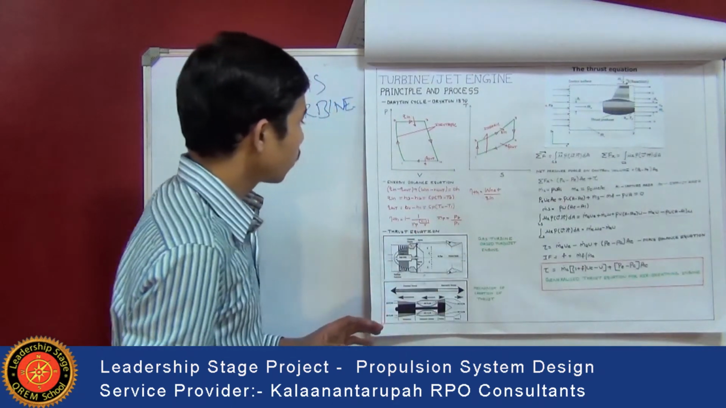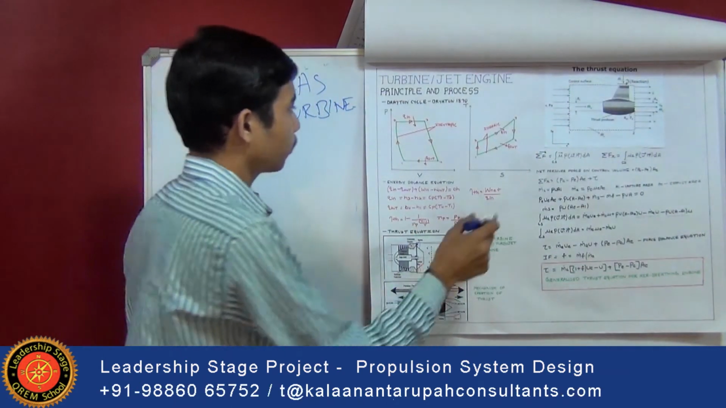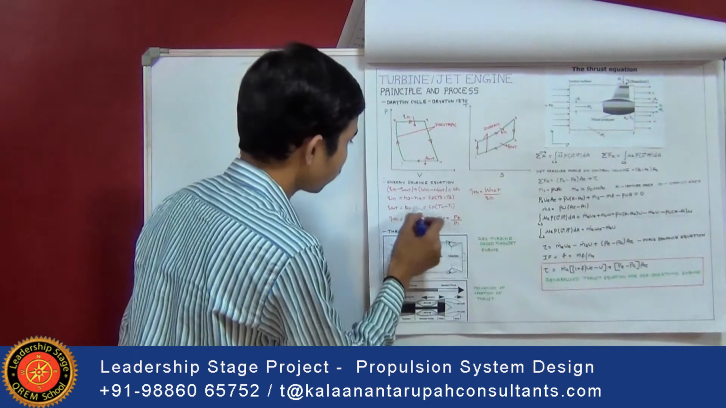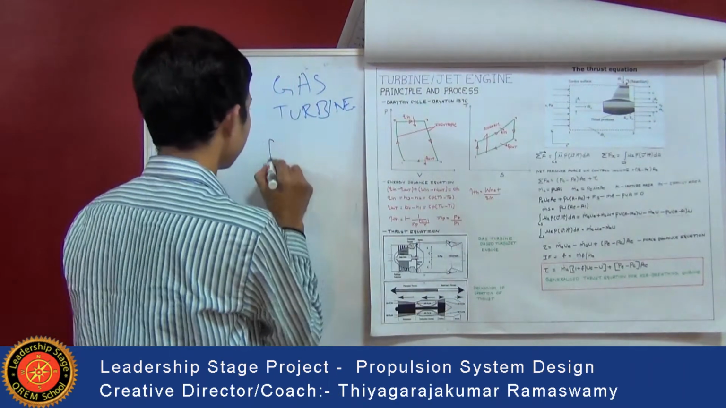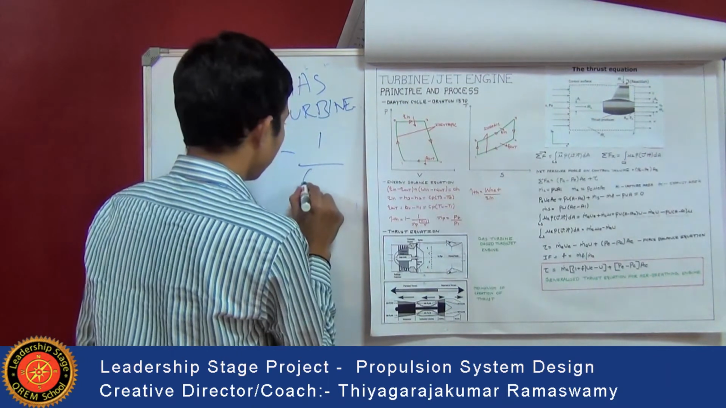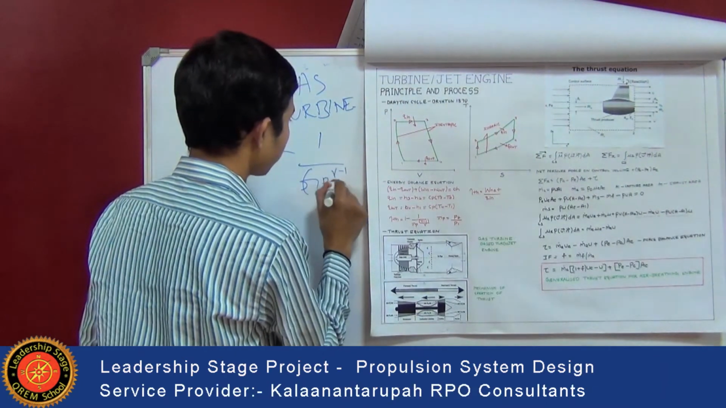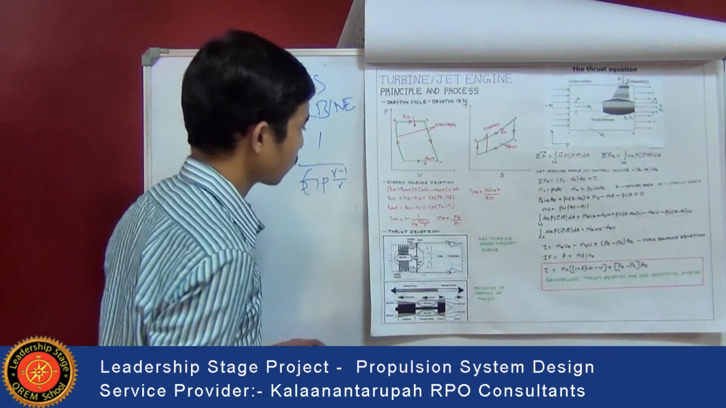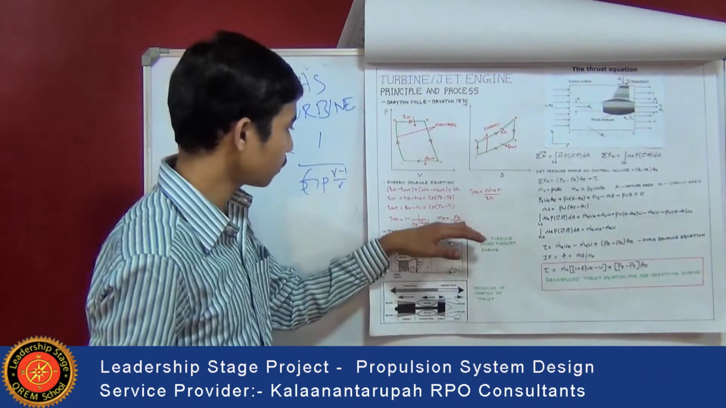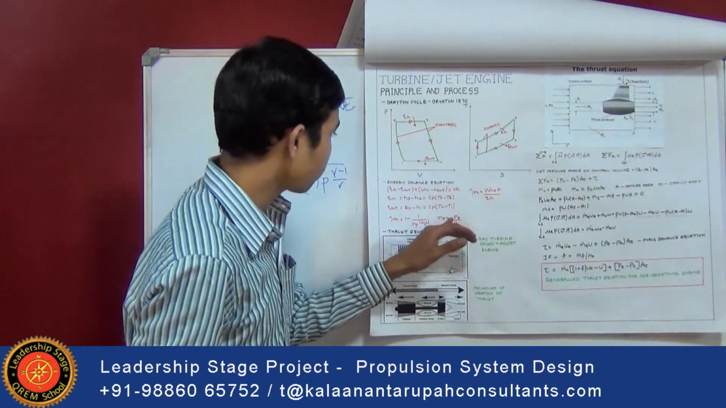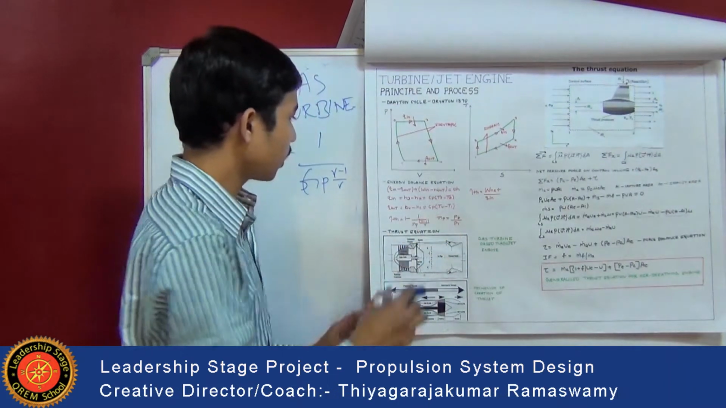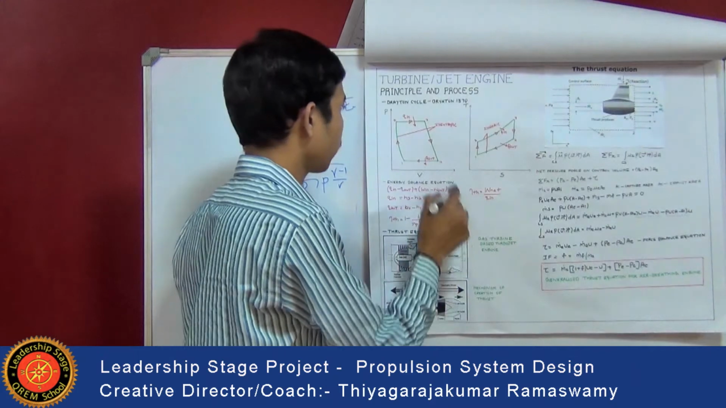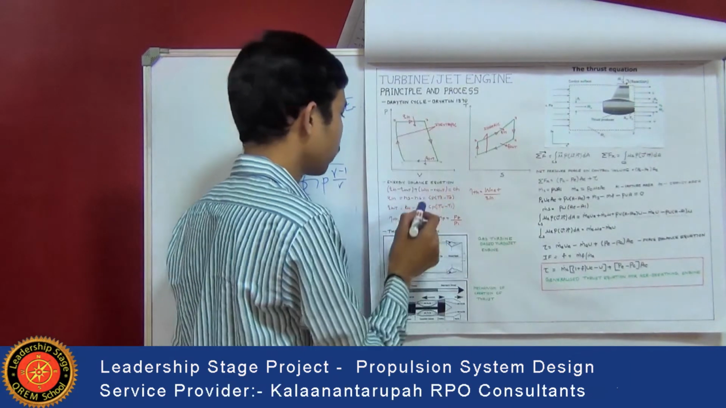This is the simplified formula of the thermal efficiency, that is equal to 1 minus 1 by Rp to the power of (gamma minus 1) divided by gamma, where gamma is nothing but the specific heat ratio, and Rp is the pressure ratio, that is P2 by P1. So if the inlet pressure P1 and P2 are known, then thermal efficiency can be calculated.